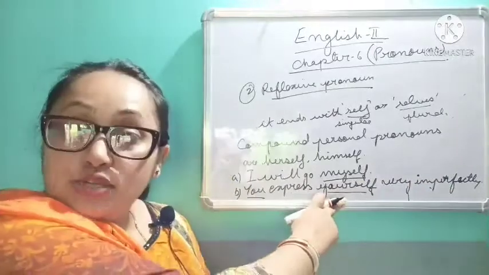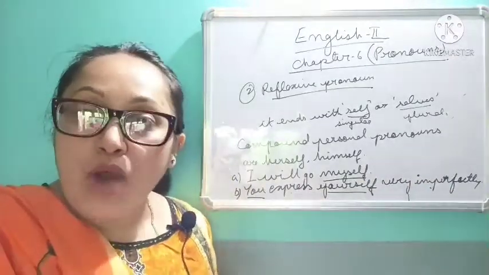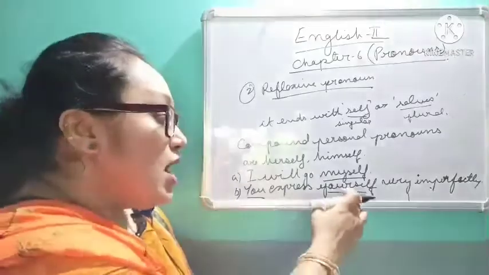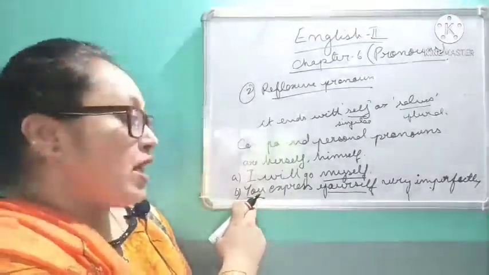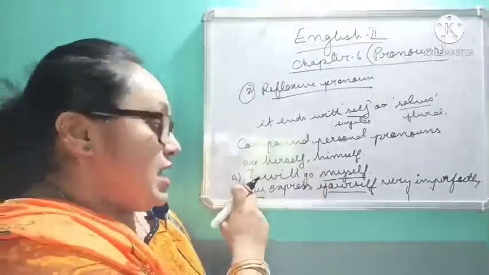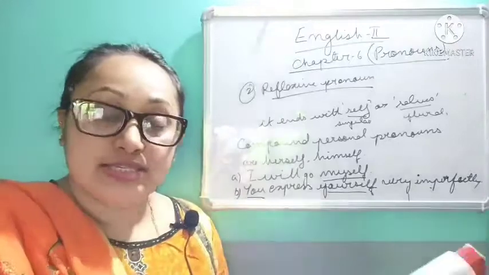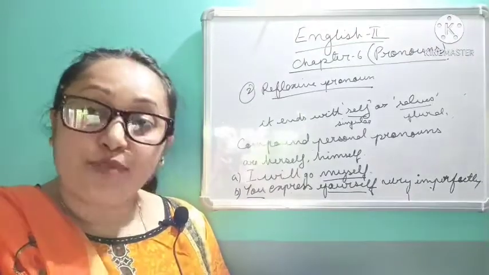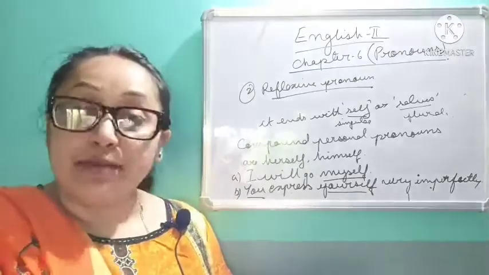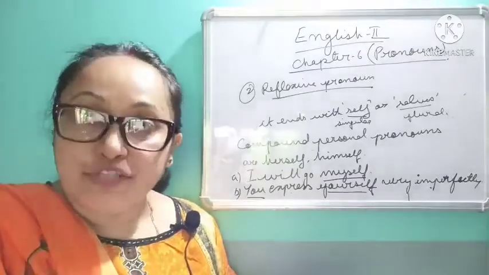That is why this yourself is an emphatic pronoun. It puts emphasis on the subject, that is you, and here myself lays emphasis on I. That is why the definition says when compound personal pronouns are used to lay emphasis on the subject, they are called emphatic pronouns.